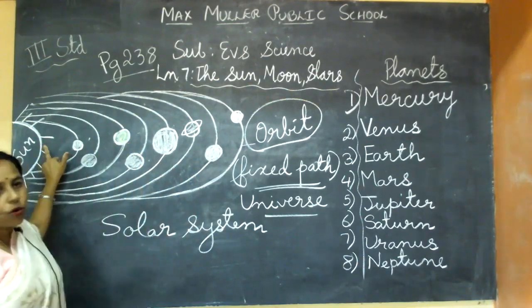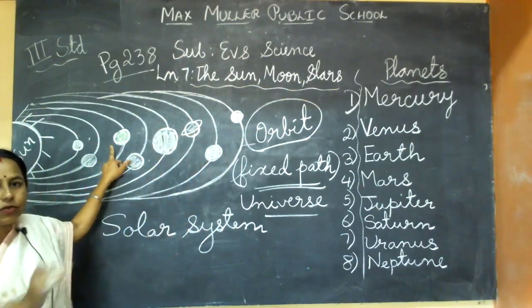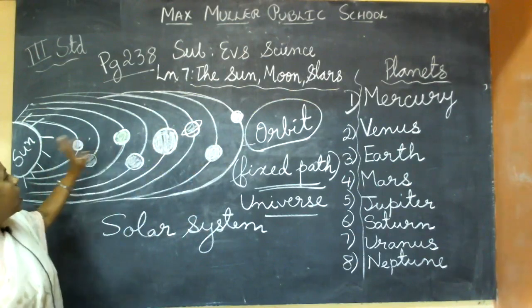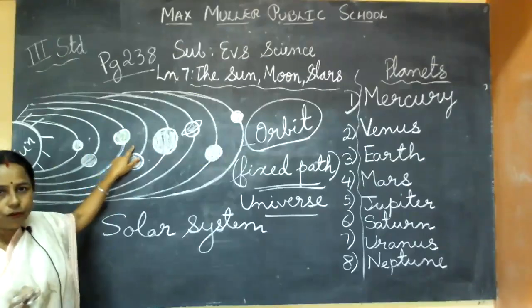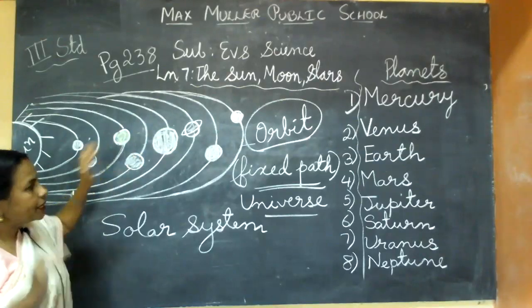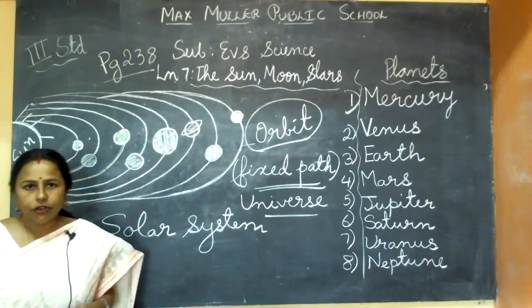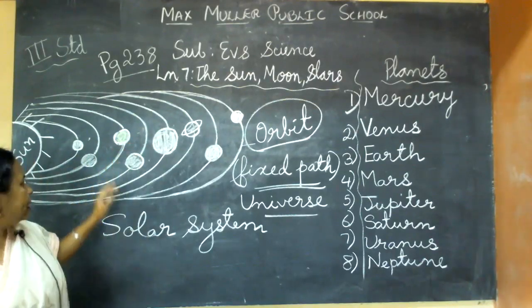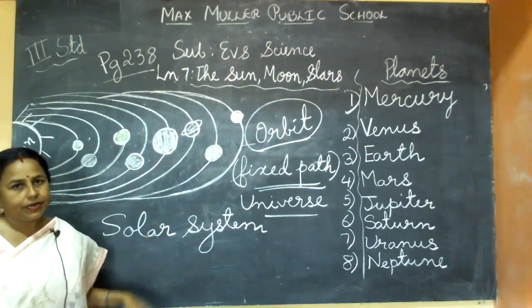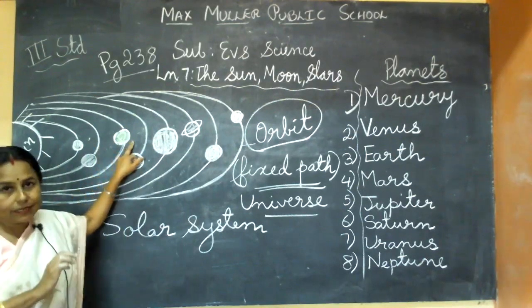Because it is not too close or very far, the distance is correct. So it gets the correct amount of heat, and we have plants. Plants make their own food because of the correct amount of heat and light we get. Because of the Sun only, life is possible on Earth. We are very lucky to live on this planet. Only on Earth does life exist.